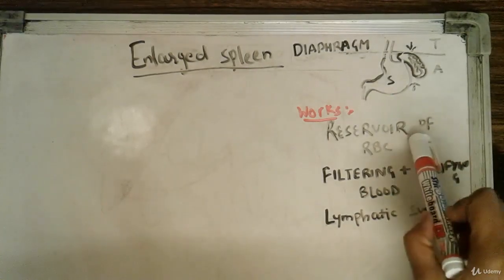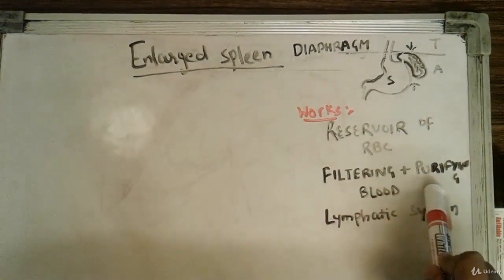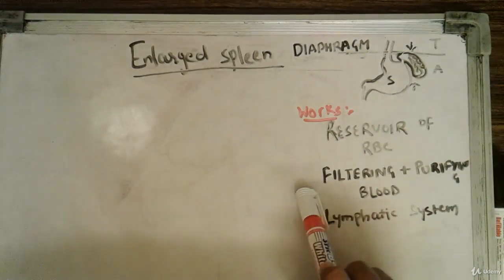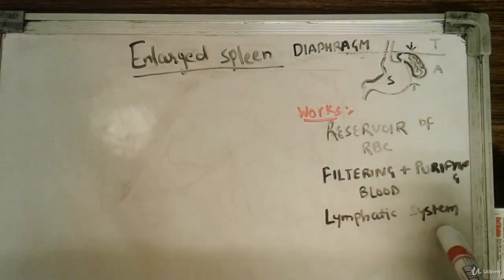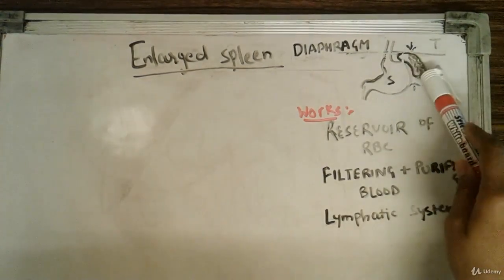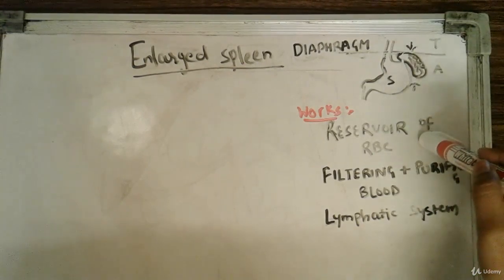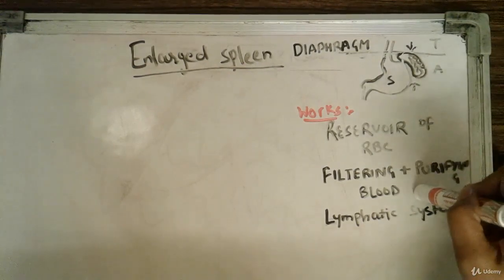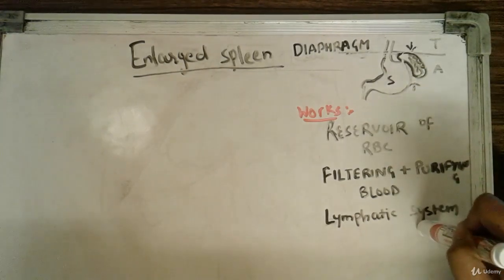Because it stores and filters the RBCs and WBCs, it acts as an organ that purifies and filters the blood in our body. It is also an important organ of our lymphatic system. So now you know the works of the spleen: a reservoir and graveyard of RBCs, a filtering and purifying agent of the blood, and an important organ of the lymphatic system.